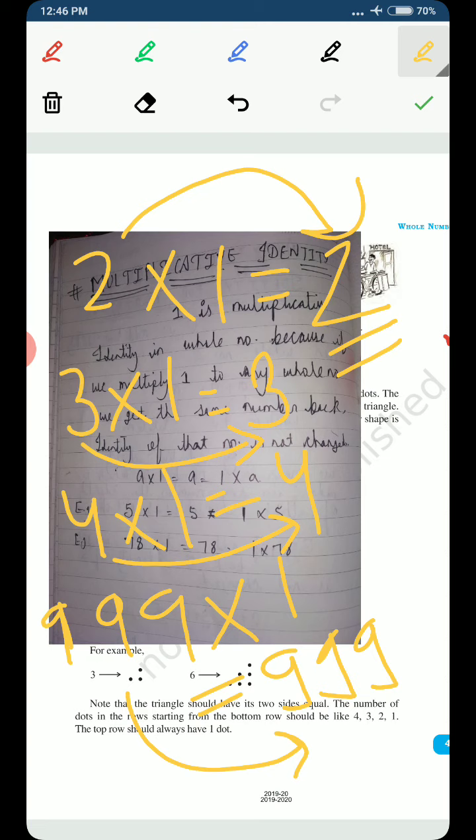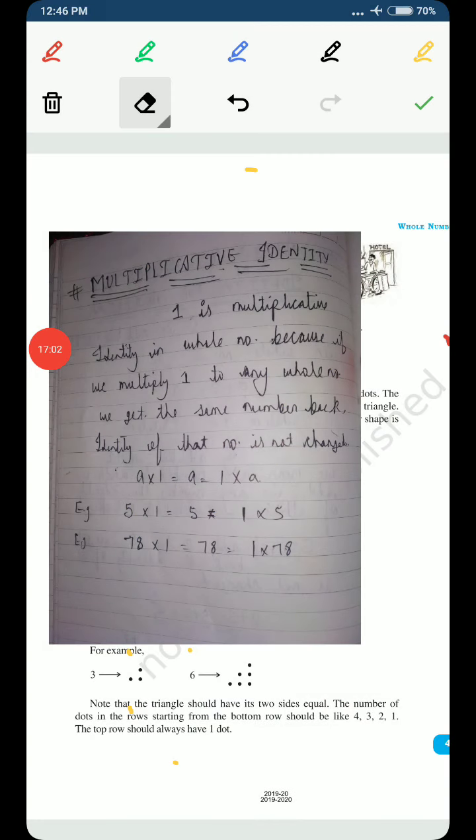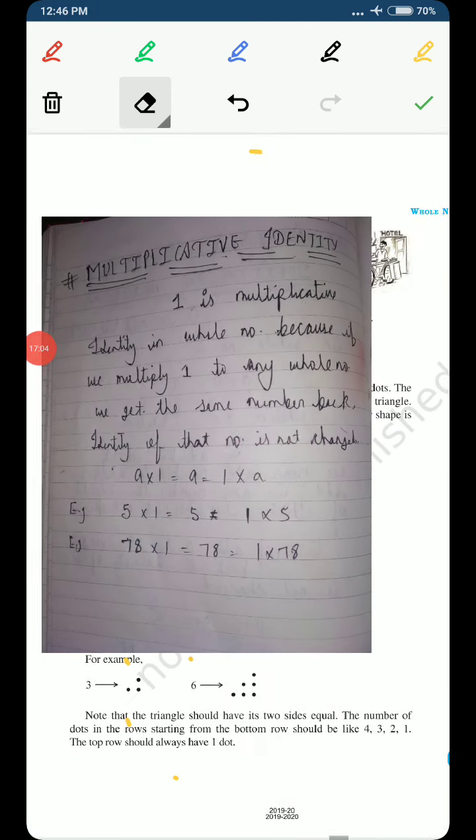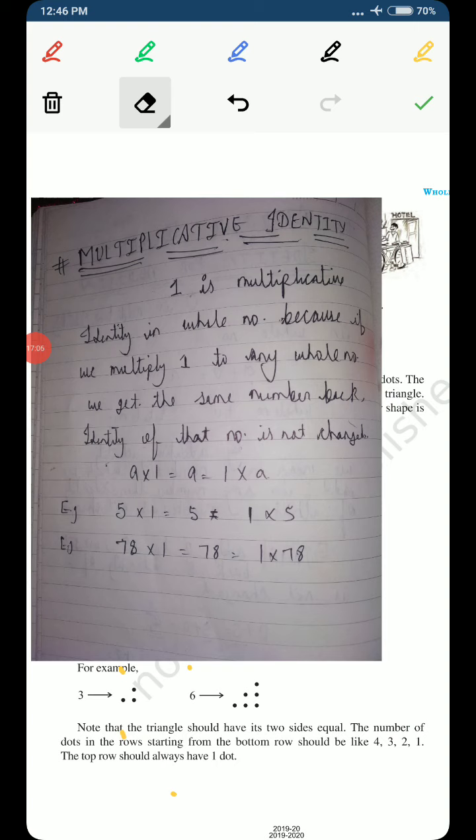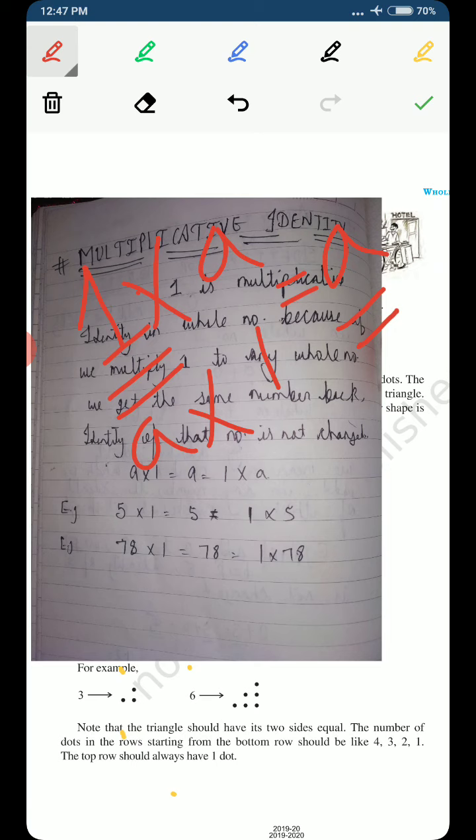I hope you have understood this. By multiplicative identity we mean a number, and that number is 1, such that when we multiply it with any given number, the answer is still the same, and the identity of that number is not changed.